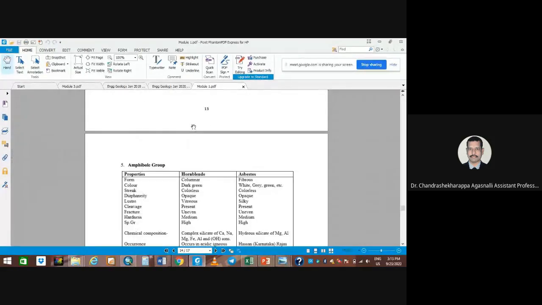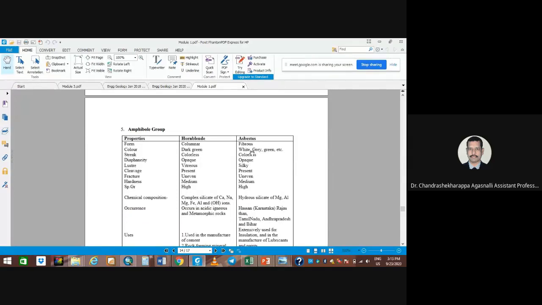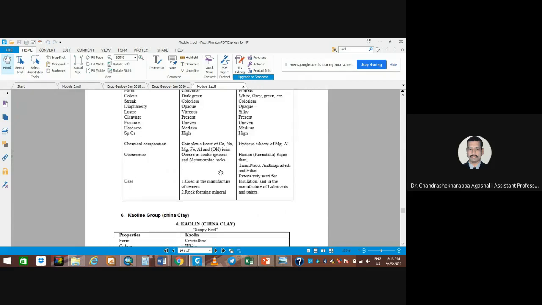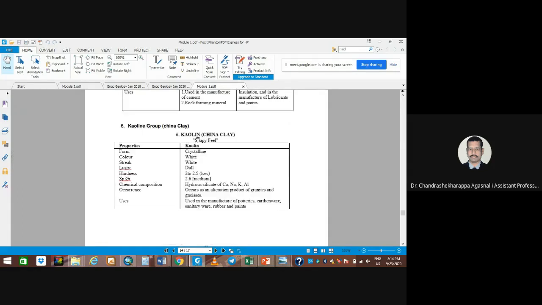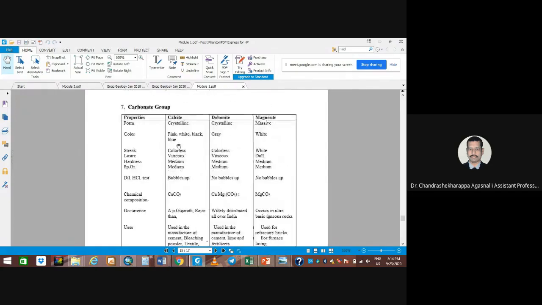Okay, and garnet, yeah. Hornblende, asbestos here. Here is the asbestos. Properties of asbestos. This first column you write down, and the next column is how it looks: fibrous, white, colorless, present, and occurrence and uses are so important. You need to write that down. Without that, they may deduct marks. So you need to write down all the properties.